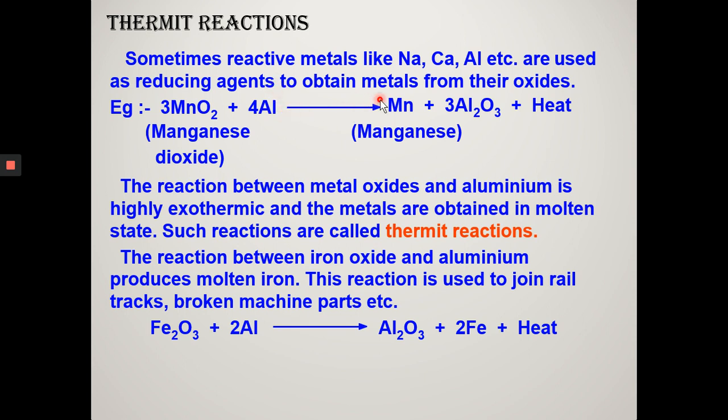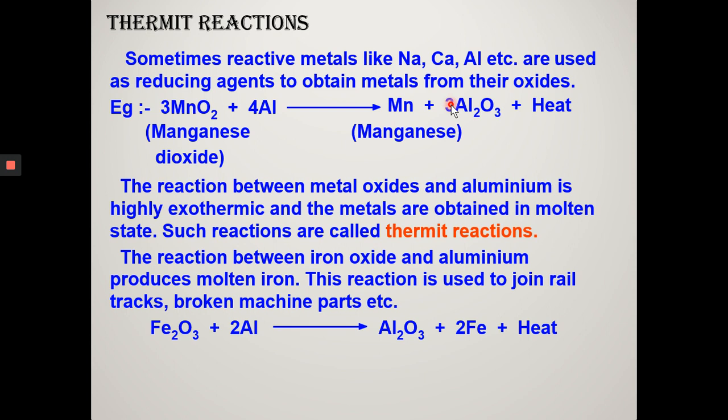Students, do the correction. The reaction is not correctly balanced here. So do the correction. You write here 3 and here you make it 2. Now, similarly, chromium oxide, when treated with aluminium powder, gives chromium in molten state along with aluminium oxide in solid state. One more important reaction is the reaction of iron oxide.